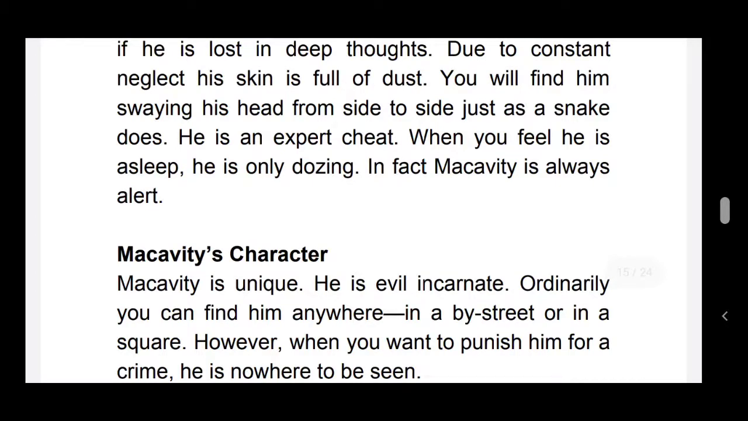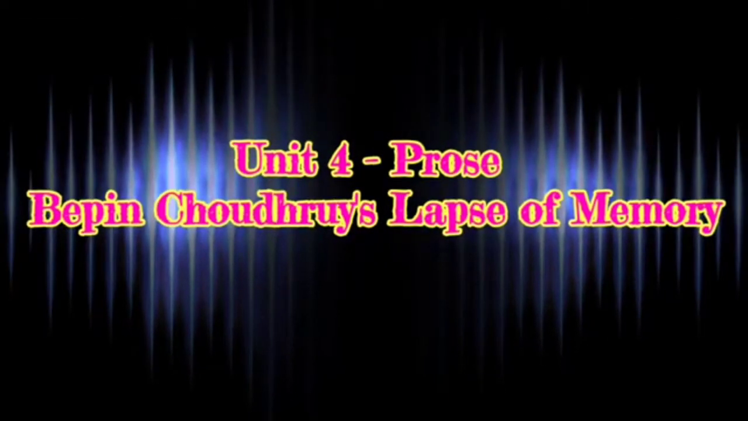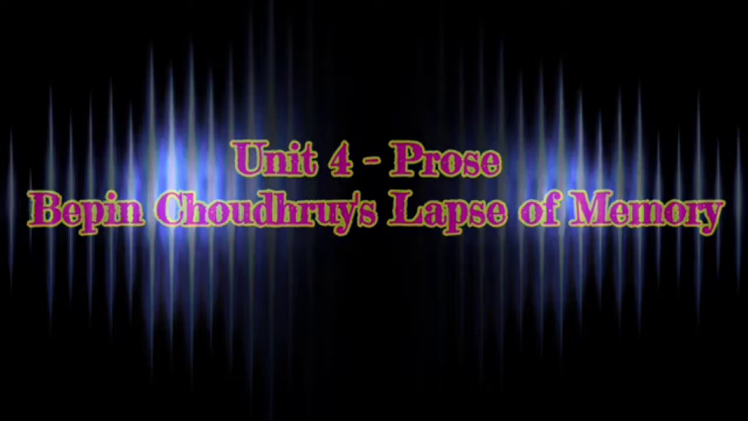And here comes the character of Macavity. Macavity is unique and he is evil incarnate. Originally, you can find him anywhere, in the by street or in the square. However, when you want to punish him for a crime, he is nowhere to be seen. So children, that's all from the summary and the conclusion of the poem, Macavity, the Mystery Cat, written by T.S. Eliot.